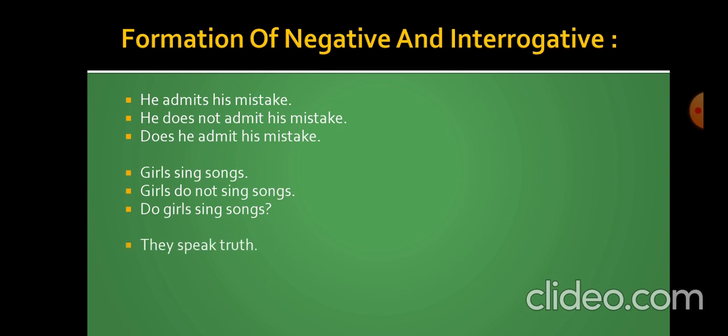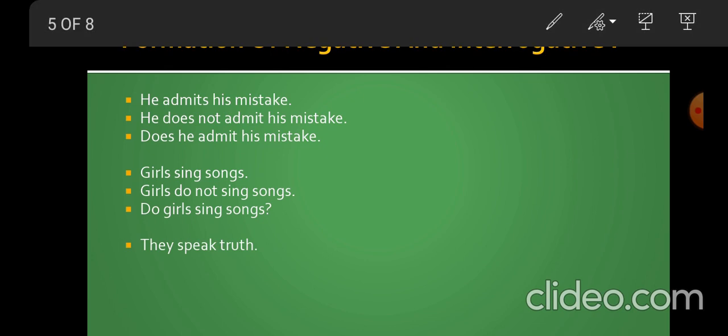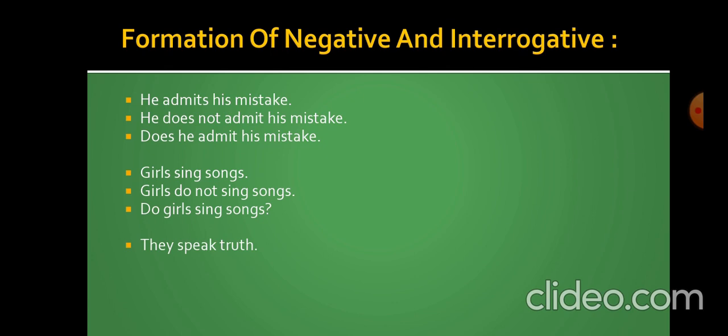They speak truth. They is also plural, so they speak truth. You will not add s with speak. They do not speak truth. Do not show that the subject is plural. Do they speak truth? When we are going to change the same sentence into interrogative, we will write do.